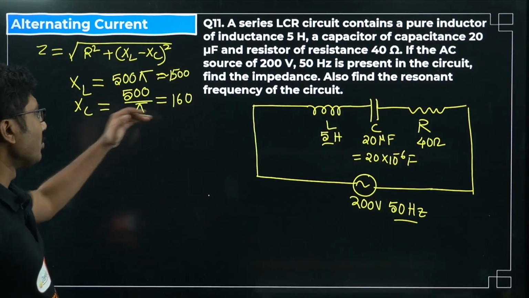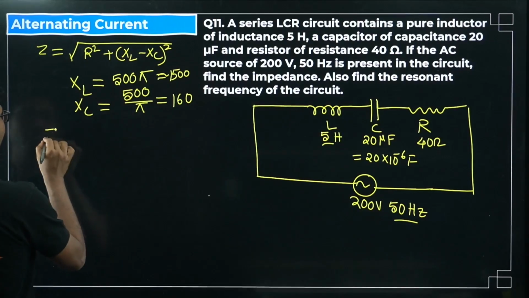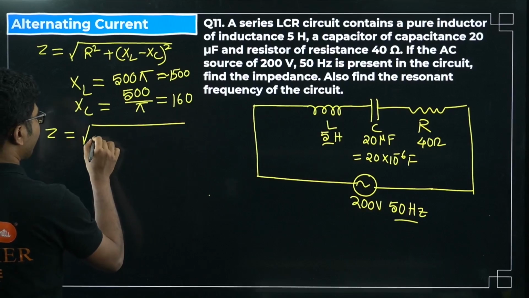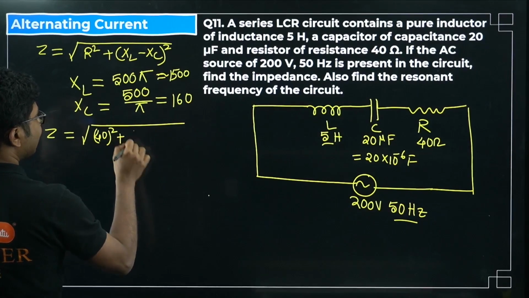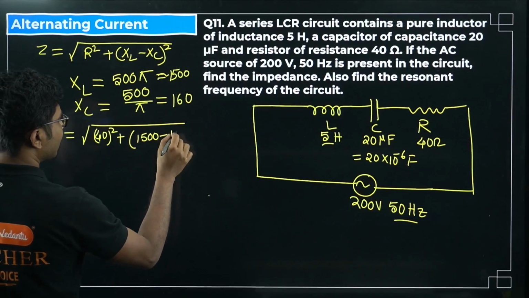Okay, I am not bothered too much about these values, you can calculate it using the calculator. The main thing is to know the steps. So impedance is basically the square root of R square, that is 40 whole square, plus 1500 minus 160 whole square.